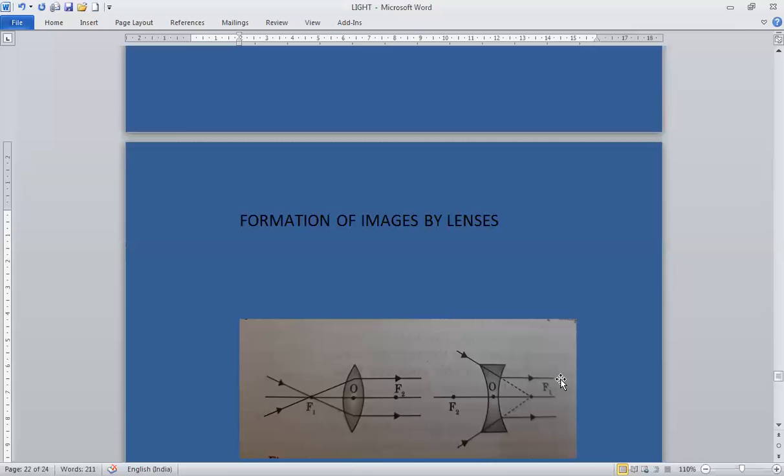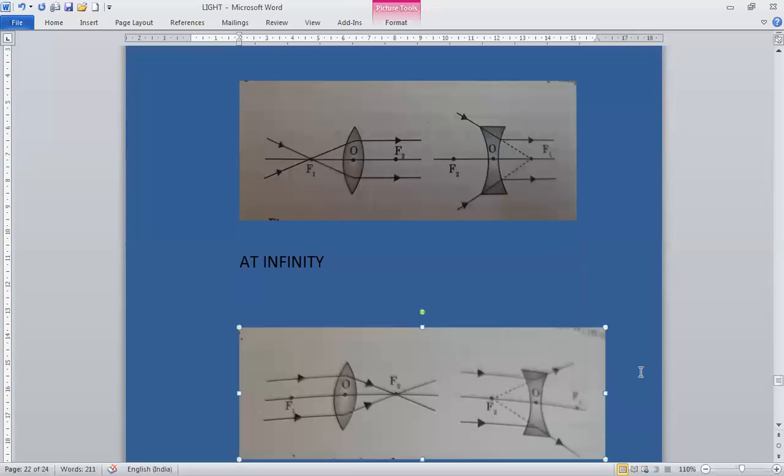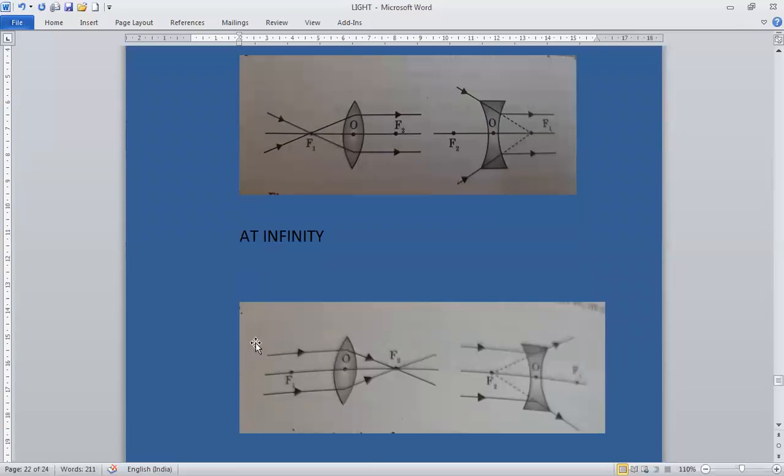Now we'll study image formation when the object is placed at different places. First of all, at infinity. See, the object is placed at infinity. With the help of this diagram, I have shown you the three rules. If a ray of light is parallel, after refraction it will go through the focus.